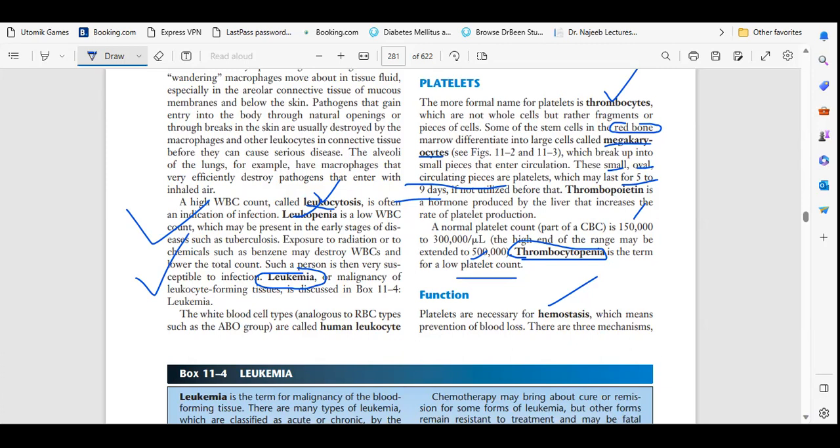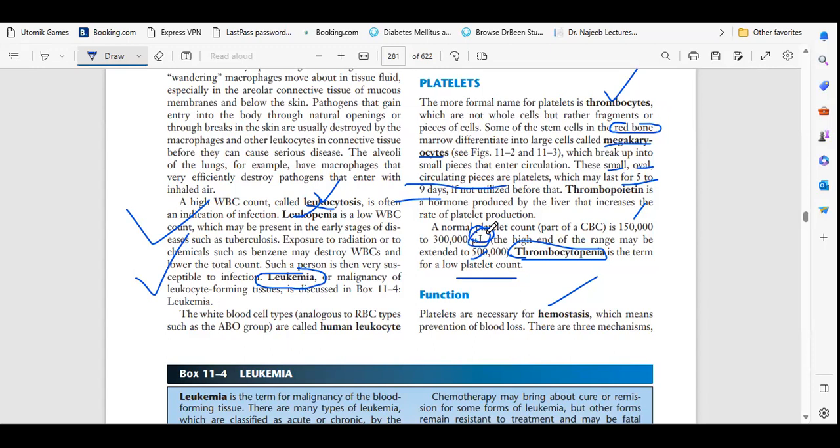So that's the reason the normal values of the blood are the same in the baby as well as in the adult. We can't say 400 ml, 500 ml, but here it is given per microliter.